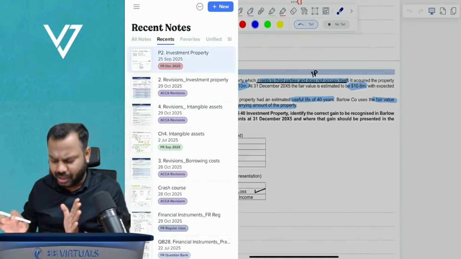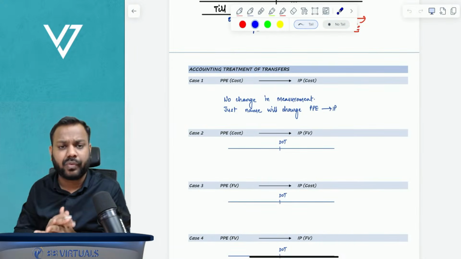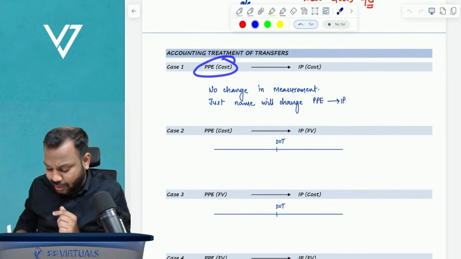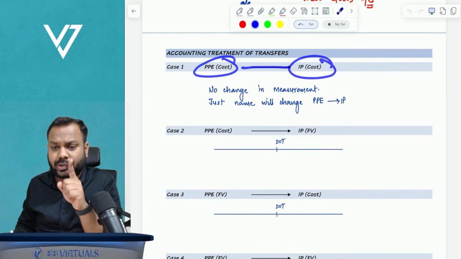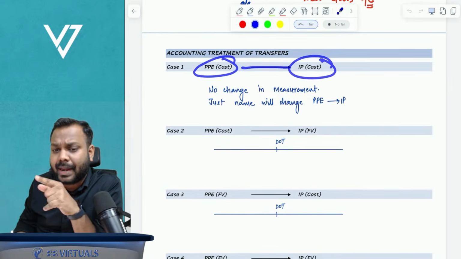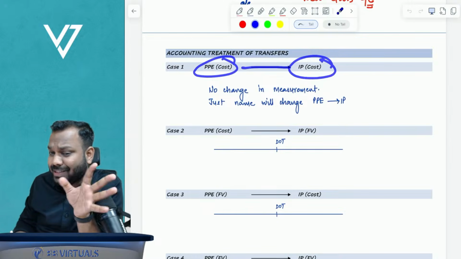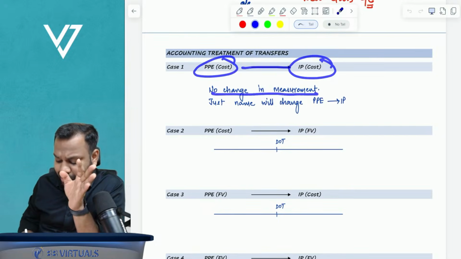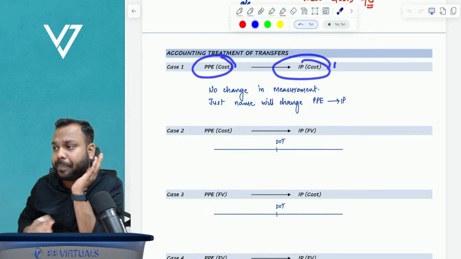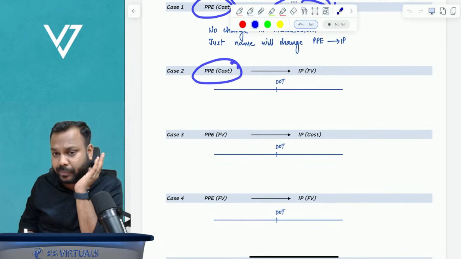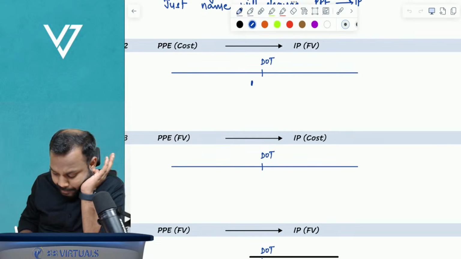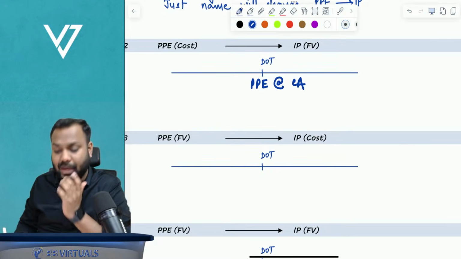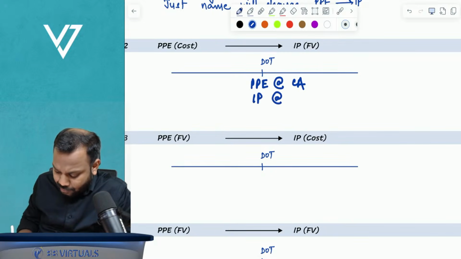So basically we have done a lot of questions on transfer accounting to give you a fair understanding of the transfer accounting questions. Now understand, if PPE is at cost, it transfers to IP at cost. The cost model of both PPE and IP is the same, right? So will there be any change in the measurement? No change in measurement, just the name will change from PPE to IP. But understand, PPE is at cost. So on the date of transfer, PPE will be at carrying amount, but IP is at fair value. So you will transfer it to IP at fair value.